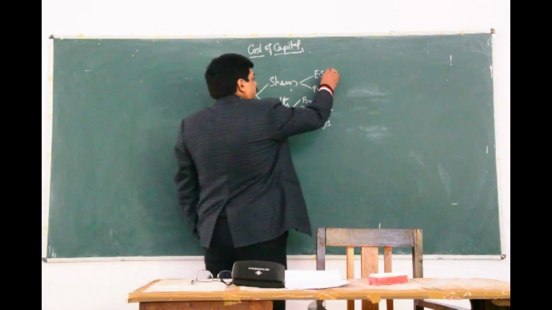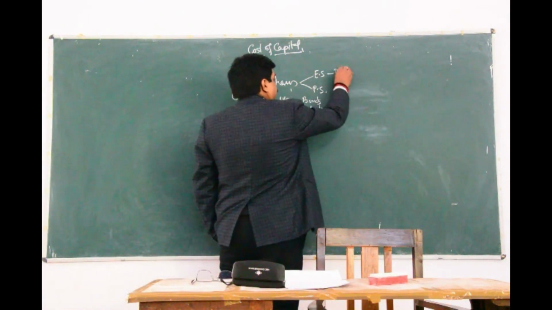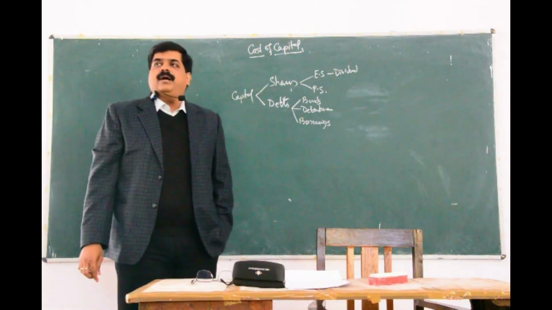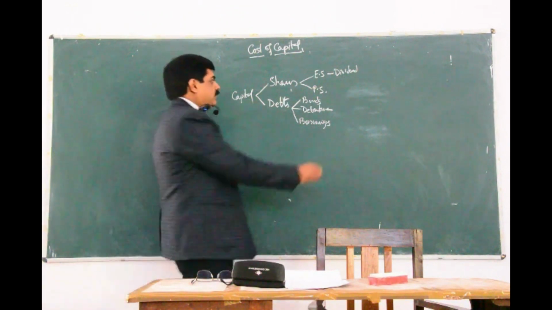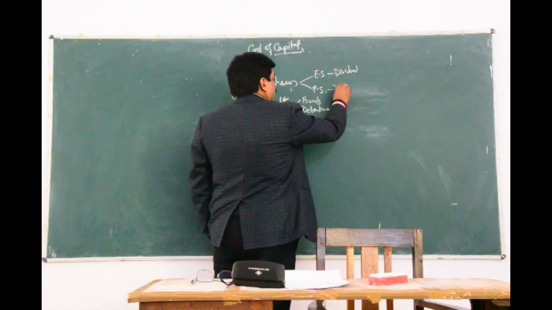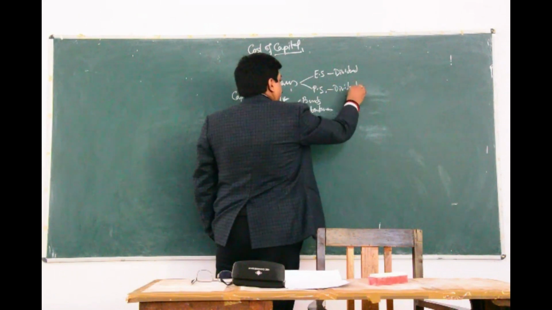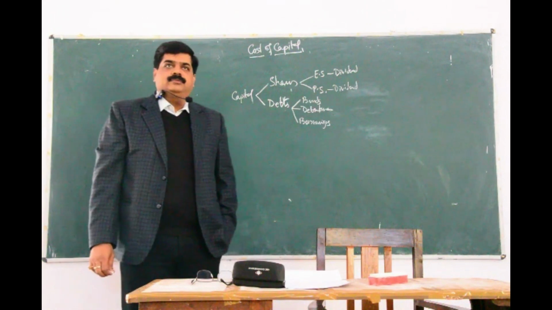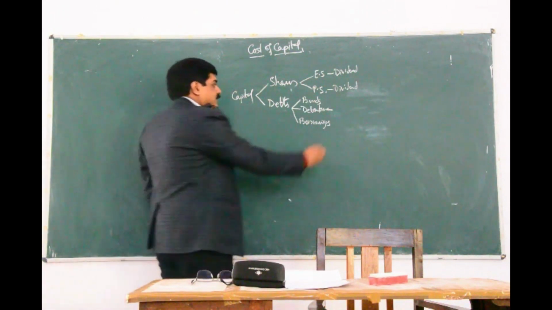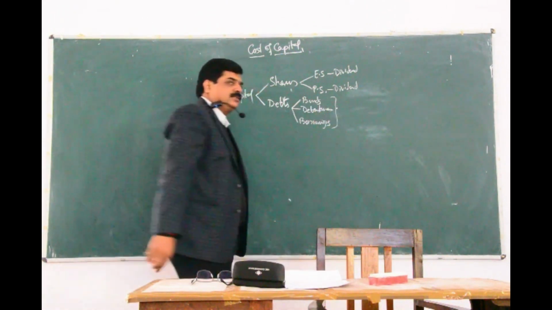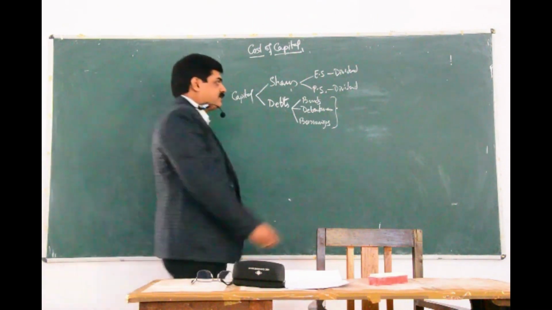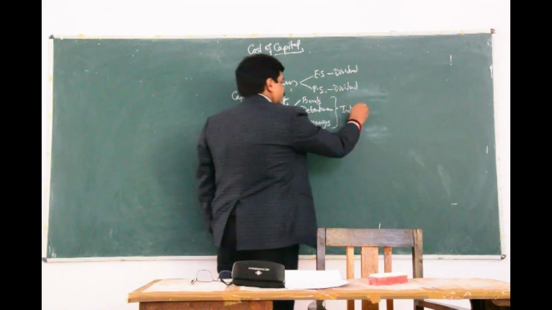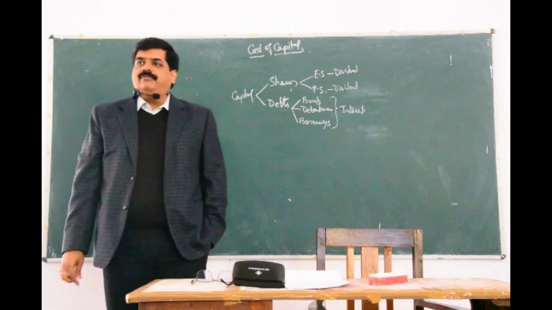Like dividend. Dividend is expected by equity shares. Preference shares also prefer that they should get some dividend out of the profit. And the sources in the form of debts are interested in getting the interest from the revenue of the company.